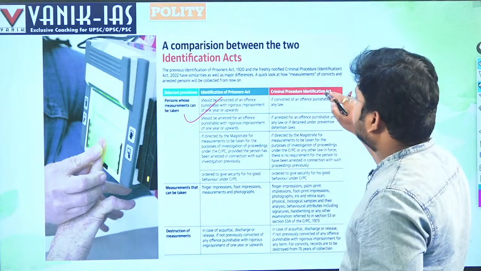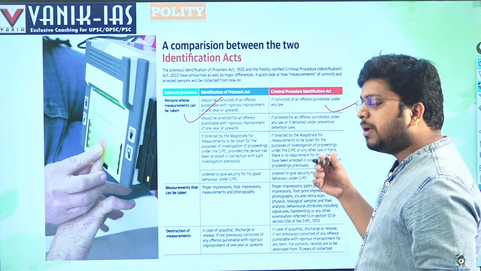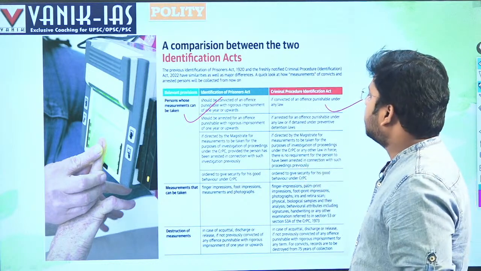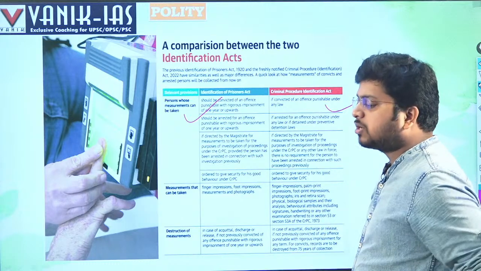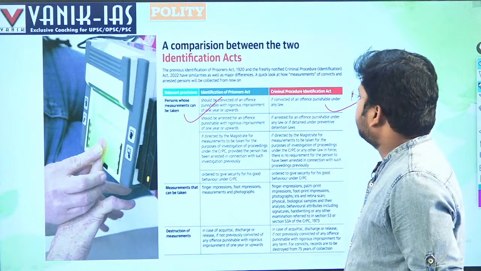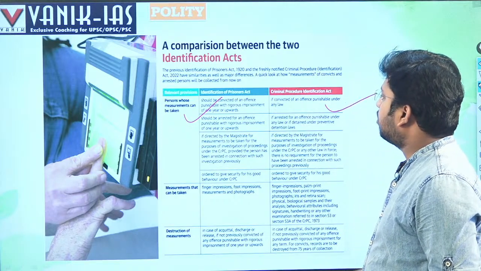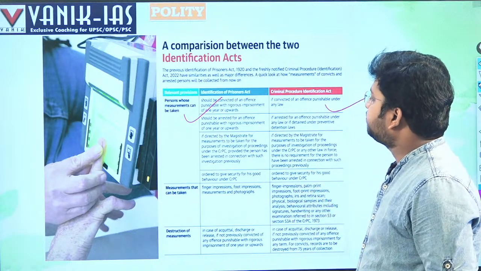But under the new Act, if it is any type of wrong, his identification can be taken. For example, somebody who is serving a punishment of six months, still his measurements can be taken.